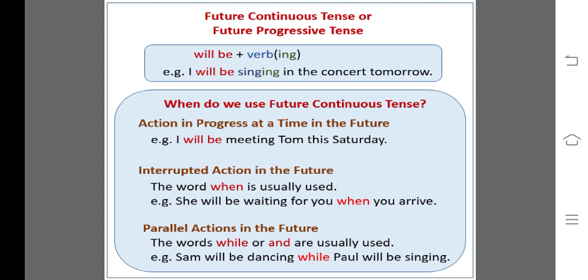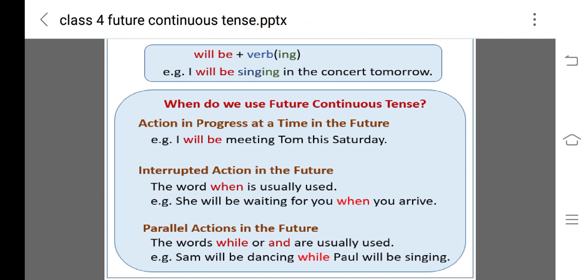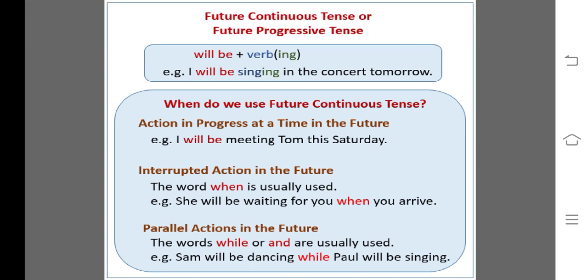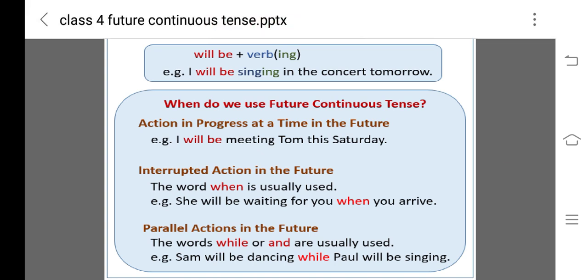So what will I say? I will be meeting Tom this Saturday. I will be meeting Tom this weekend. कि मैं उससे इस सैटरडे को मिल रहा होऊंगा या मिल रही होंगी. So we have to use will be when we talk about the future time and something will be happening at that time. So we use will be plus V1 ing.